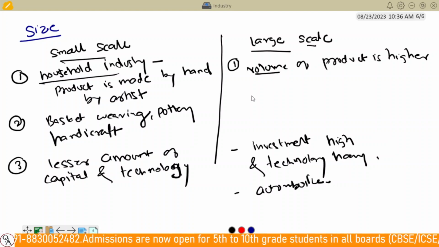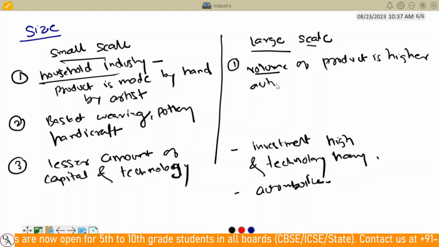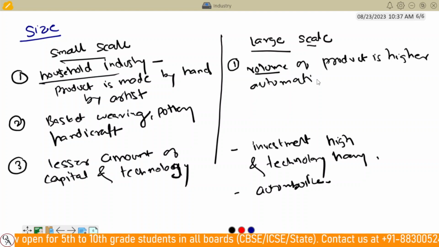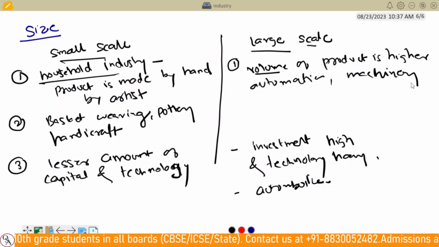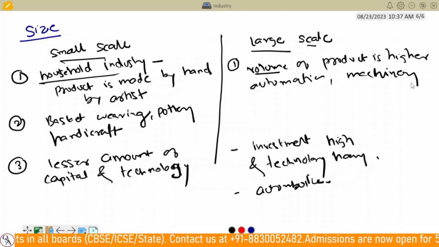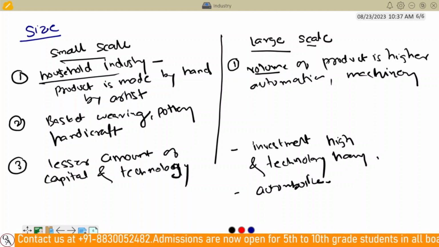They use technology and automation machineries, since the investment is very high, so that the volume of the product is high. I hope you understood this classification based on size. Thank you. In the next lecture we will see the last part, that is based on ownership.